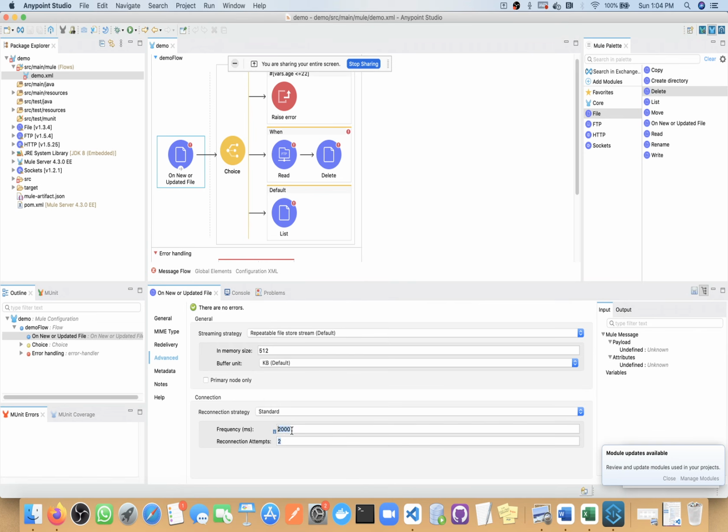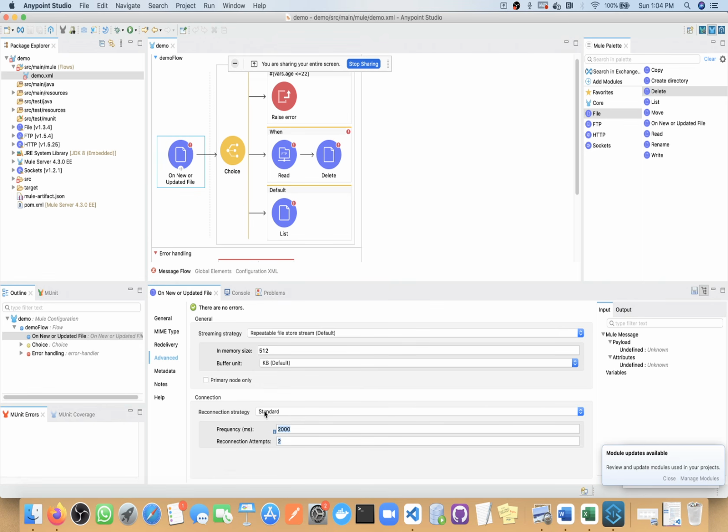Here we can define reconnection strategy of 3 types: standard, forever, and none. If we don't want to retry, then none. Only one time it will try, connection done, otherwise it will skip that.